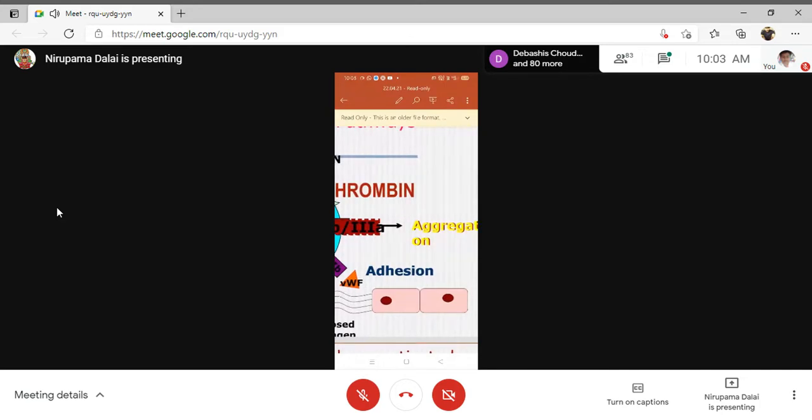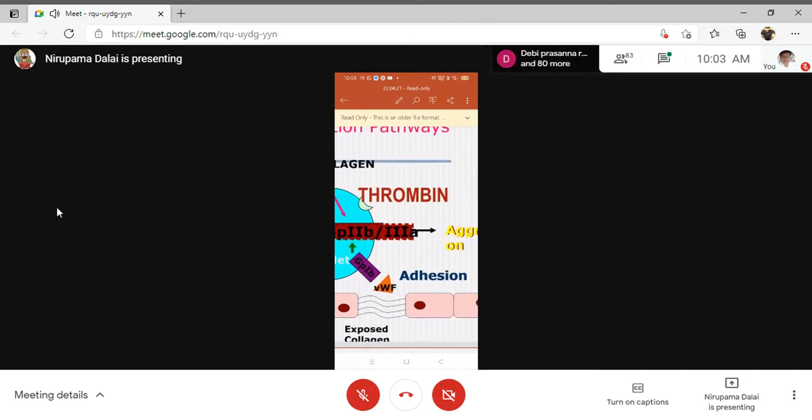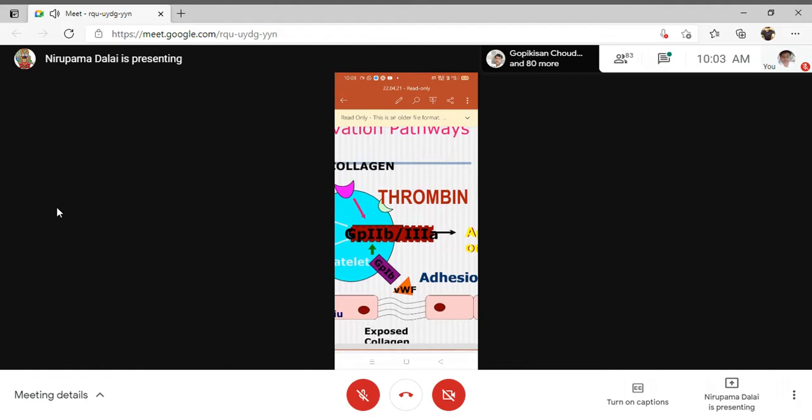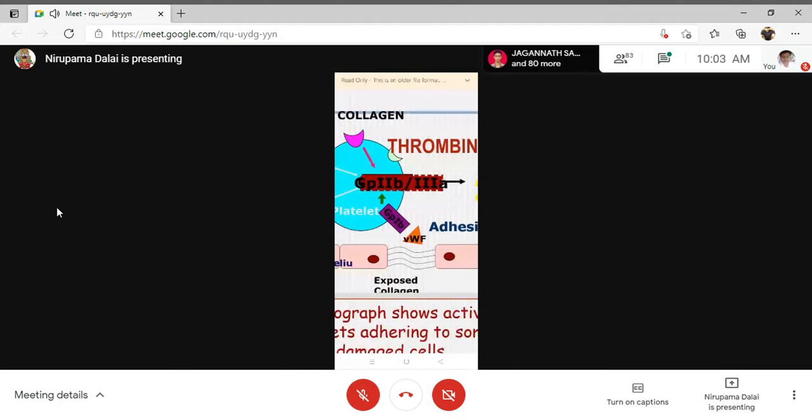This GP2B3A receptor has to be attached to the fibrinogen molecule, and this fibrinogen is again attached to the GP2B3A receptor of another platelet. So you can say fibrinogen mainly acts as a connecting link between two platelets, by connecting their GP2B3A receptors with each other.